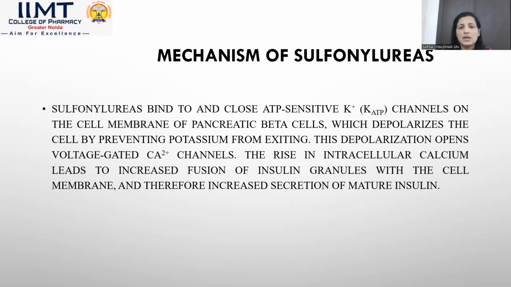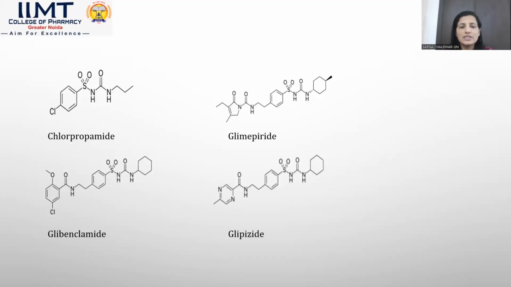Next, the mechanism, which was discussed earlier: it acts by blocking the potassium channel. Sulfonylurea category drugs attach to the sulfonylurea receptors, and there is a blockage of potassium channels. It leads to an increase in calcium ions by opening the voltage-gated calcium channels, and it finally leads to an increase in the secretion of insulin.